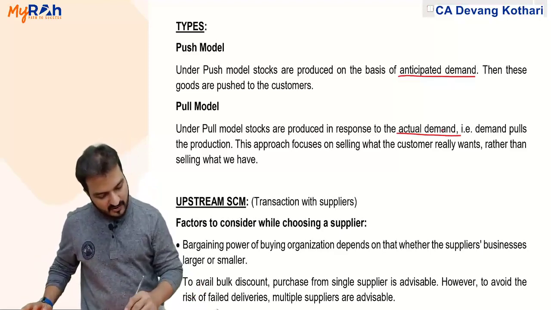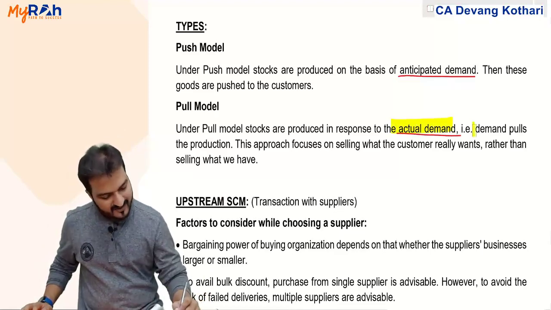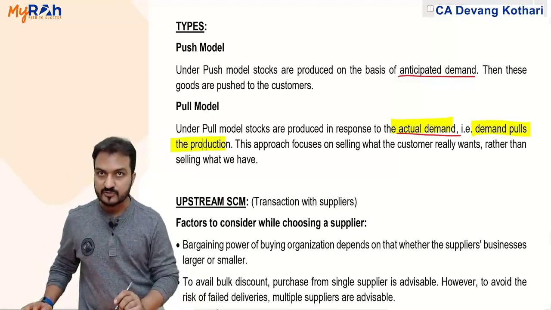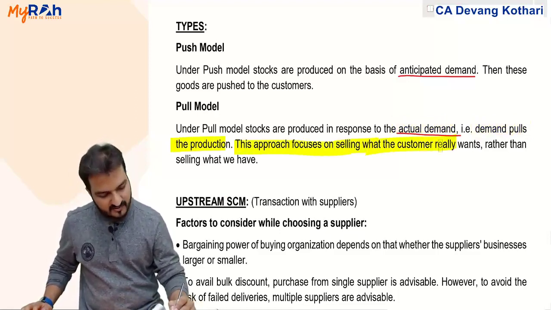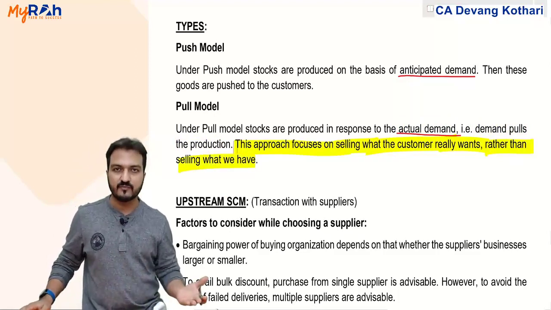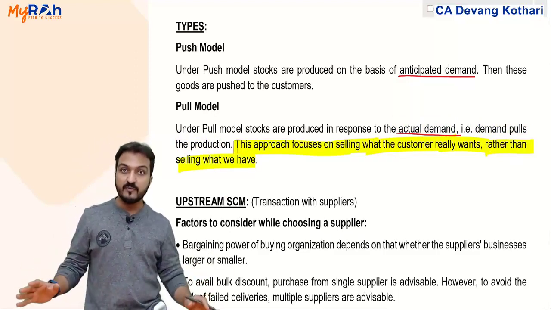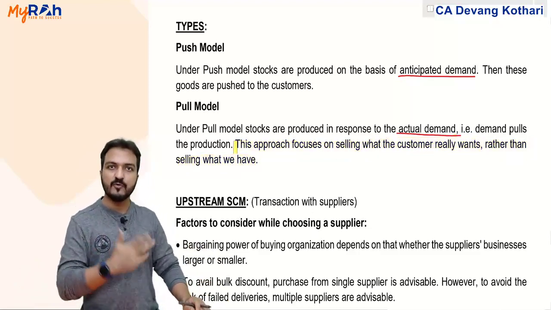That is called pull model. It is based on actual demand, where demand pulls the production. This approach focuses on selling what the customer really wants rather than selling what I have available. This is called pull model.